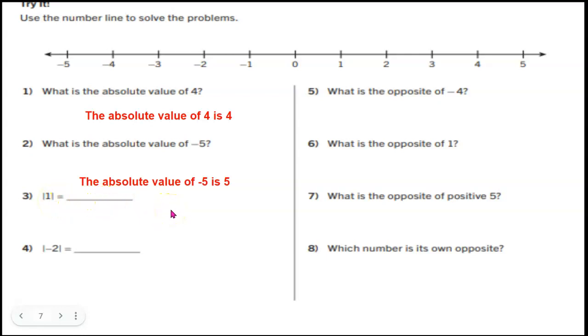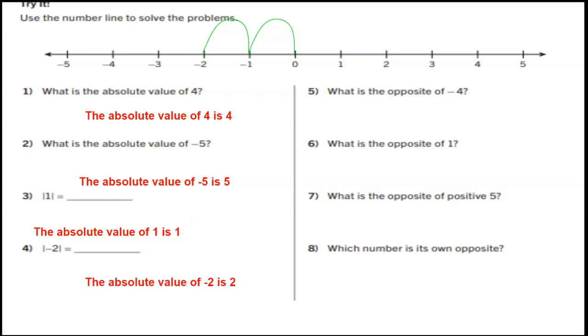What is the absolute value of 1? Well, I know that 1 is 1 space away from 0. So therefore, the absolute value of +1 is +1. Let's find the absolute value of -2. The distance from -2 to 0 is 2. Therefore, the absolute value of -2 is +2. Remember, absolute value is always positive.